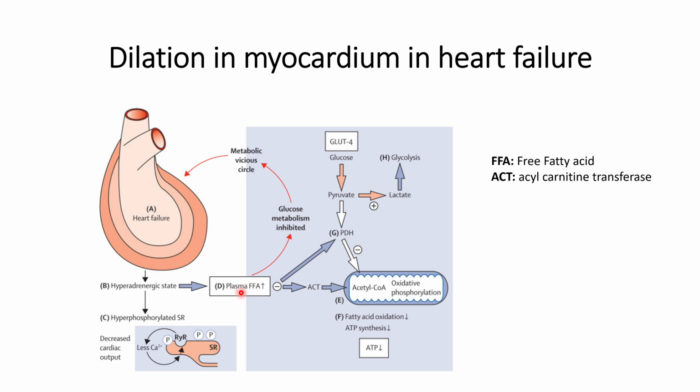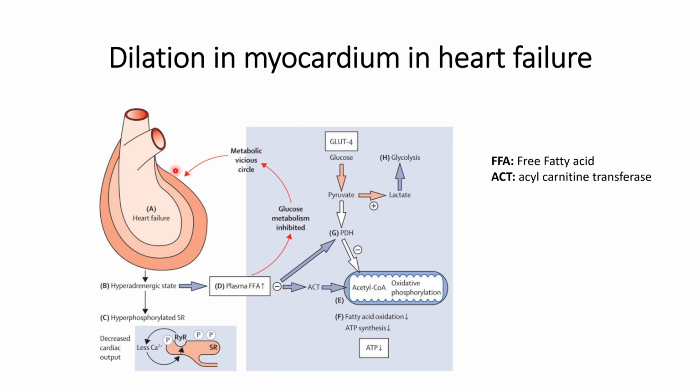Because of this, glucose metabolism by the regular pathway will get inhibited, and the cascade effect will continue to increase, such as the increase in the amount of free fatty acid with each cycle, or with time.